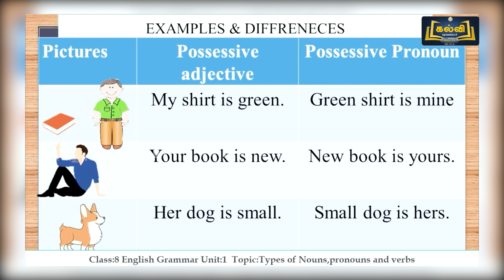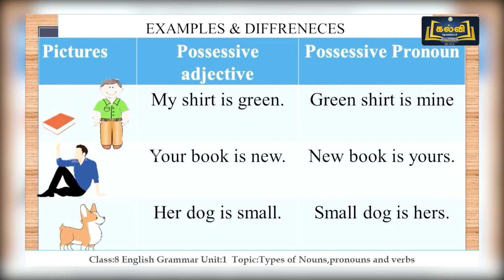So, I am going to show you a tabular column where we are going to differentiate this possessive adjective and possessive pronoun and how it changes sentence-wise. So, look at the boy. What color shirt is he wearing? My shirt is green. So, when we change that into possessive pronoun, it becomes green shirt is mine.